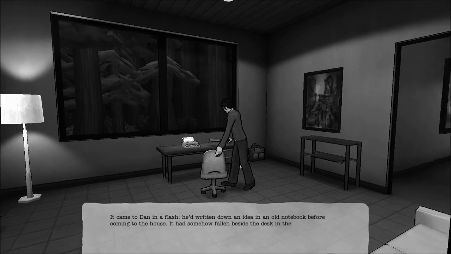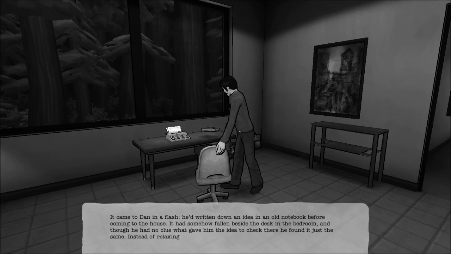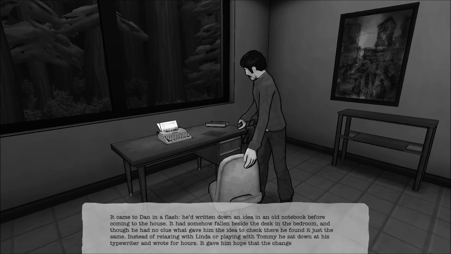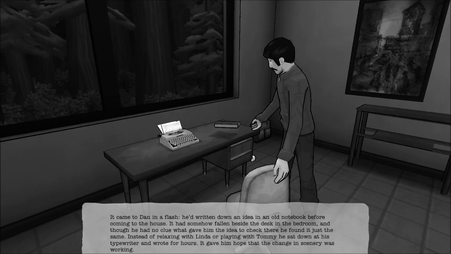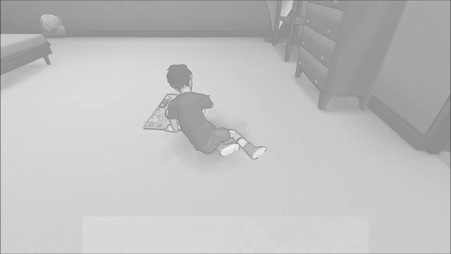Came to Dan in a flash. Had written out an idea in an old notebook before coming to the house. It had somehow fallen beside the desk in the bedroom, and though he had no clue what gave him the idea to check, there it was just the same. Instead of relaxing with Linda or playing with Tommy, he sat down at the typewriter and wrote for hours. I missed the end.